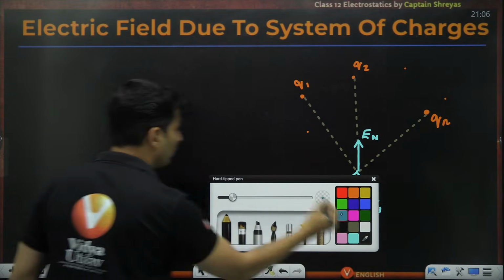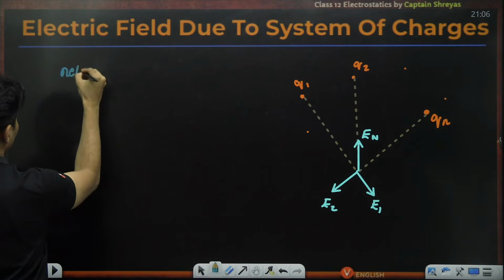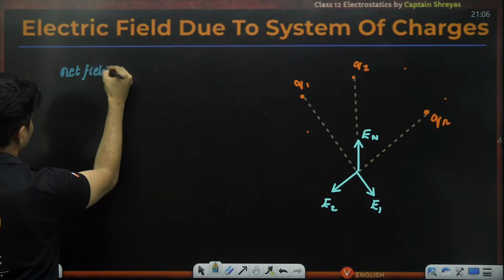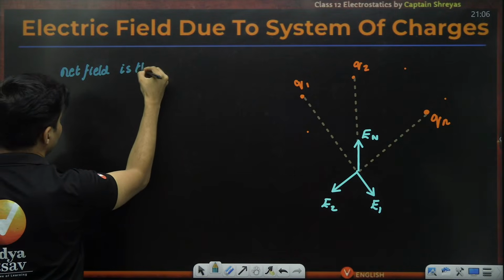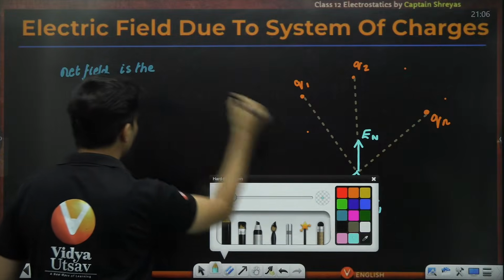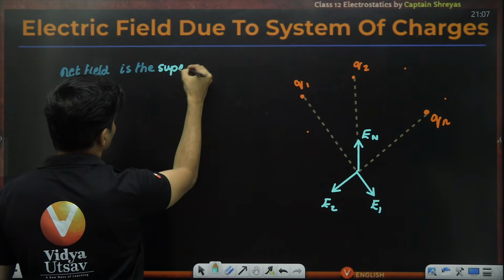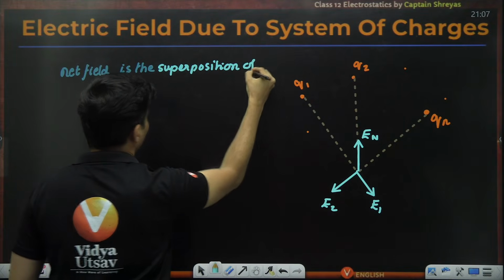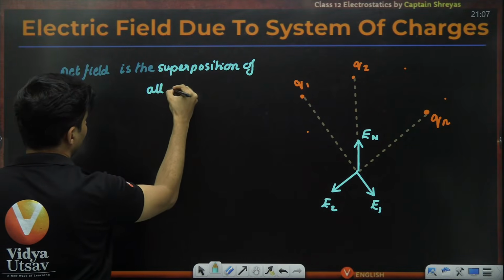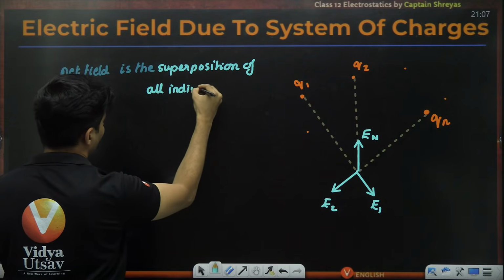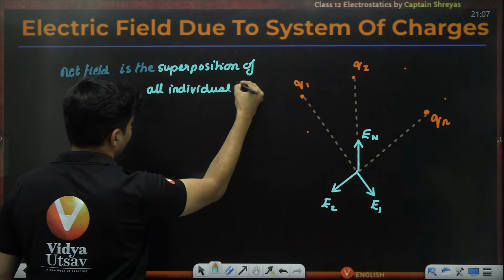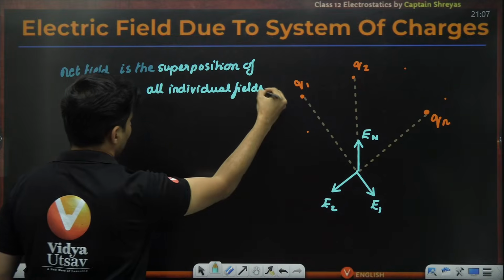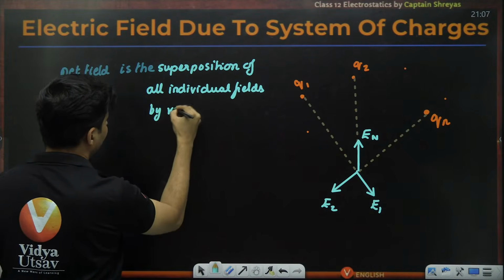So, if I have to find the net field, the net field is the superposition of all individual fields by vector addition.